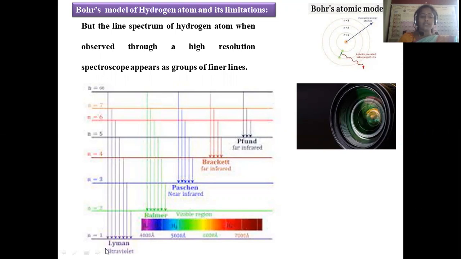The Lyman series is observed in the ultraviolet region, and the Balmer series in the visible region. That's why the colored spectrum was indicated here, visible as VIBGYOR. The Paschen series is observed in the near infrared region, the Brackett series in the far infrared region, and the Pfund series is also observed in the far infrared region. So these are the different bunches of lines observed when we increase the resolution of the spectrum. Under normal conditions, single lines are seen. Those single lines split into these levels 1, 2, 3, 4, 5. One is the Lyman, second is Balmer, third is Paschen. Brackett and Pfund levels are visible under high resolution conditions, right?